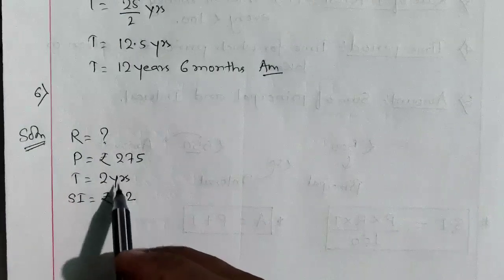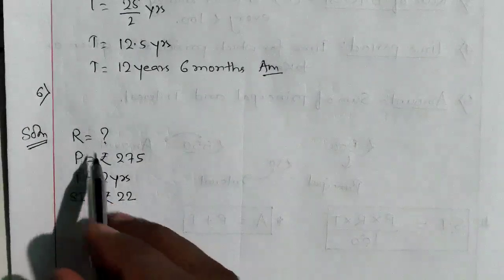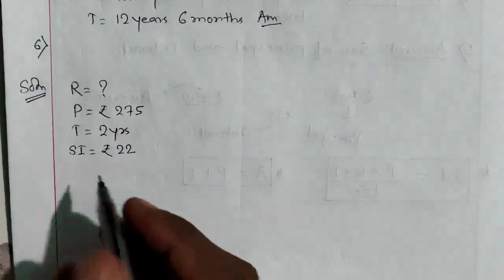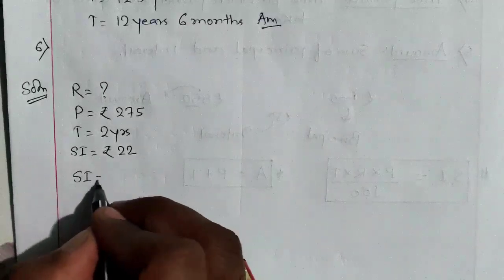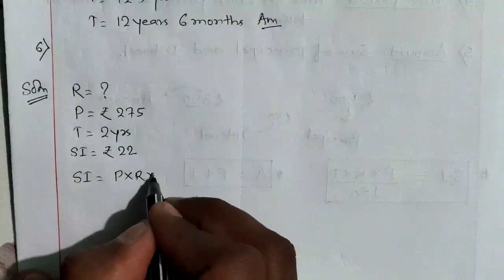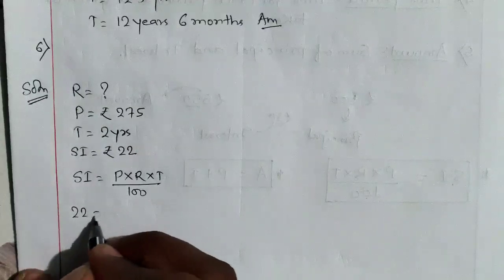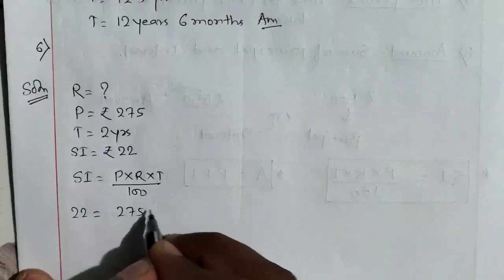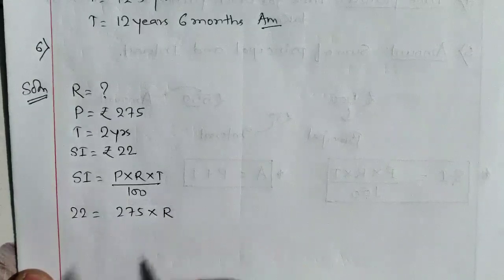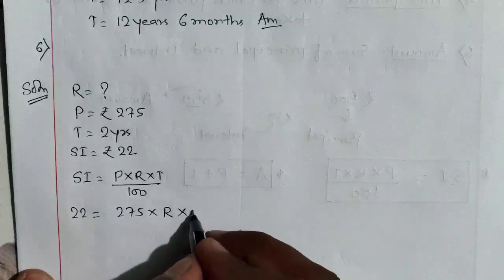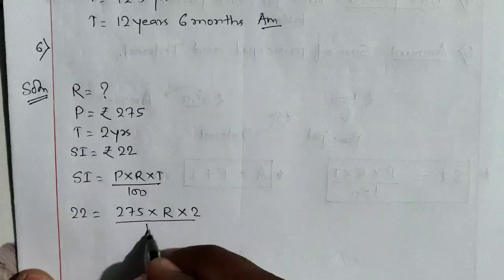In 2 years the interest is 22. We have to calculate the rate. We will use the same formula. The formula for SI is P into R into T by 100. SI is given 22. Principal is given 275. Rate we have to calculate, that's why we will keep it R. Divided by time is given 2 years, divided by 100.